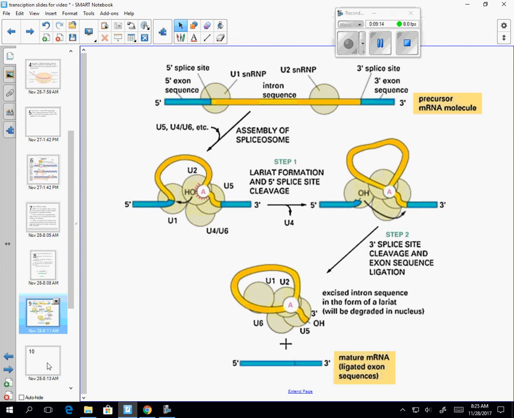All right, so I want to make sure that you go back over this and look it up in your textbook. There are great pictures, there's great information, and then go find some Google images and test yourself. See if you can explain this to somebody else. Could you draw it out and understand what happens as mRNA is made and modified?